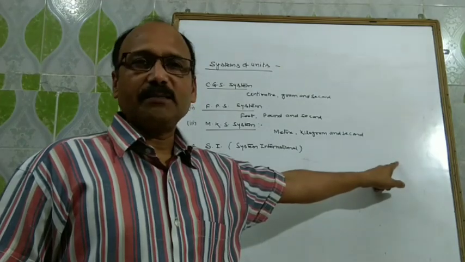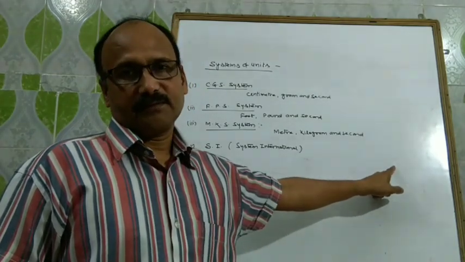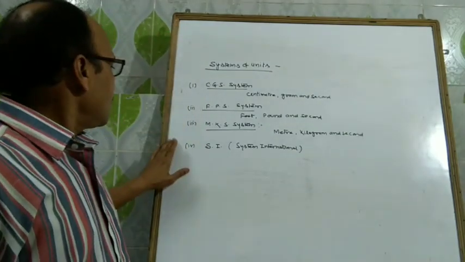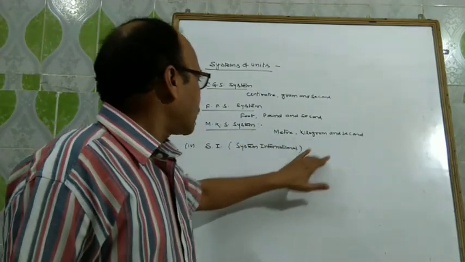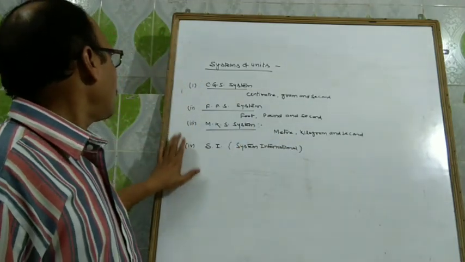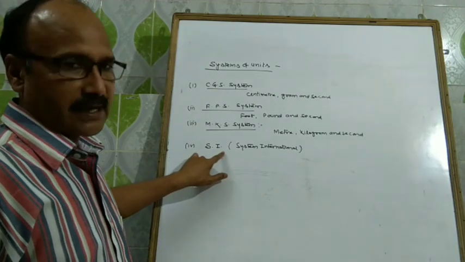It is also known as metric or decimal system. After this, the fourth system, that is SI.